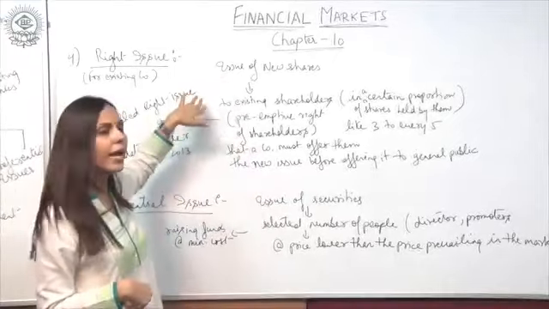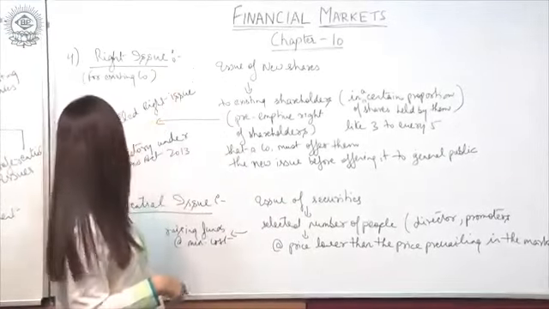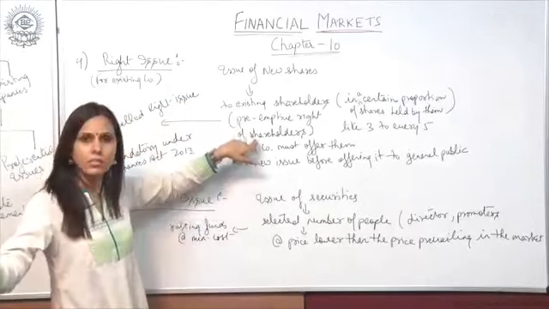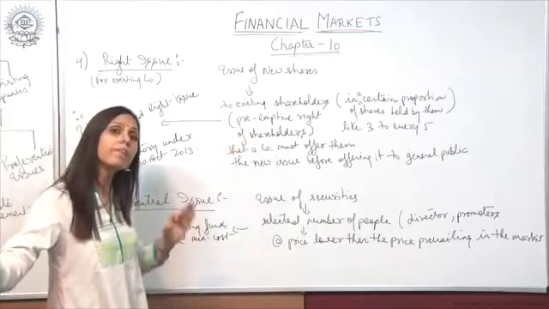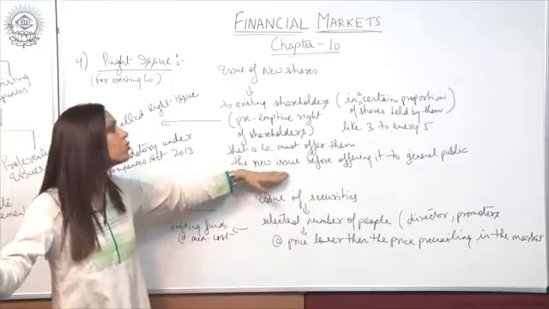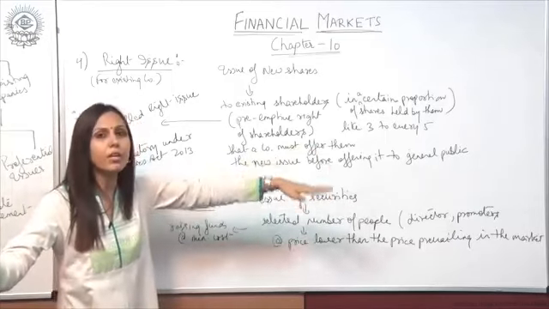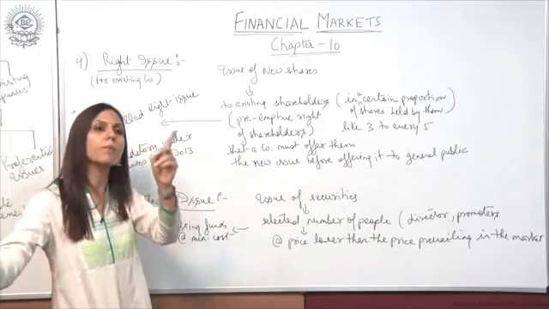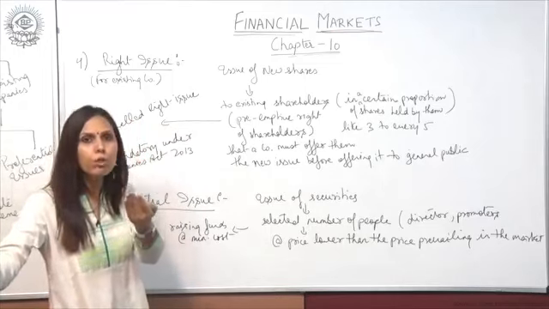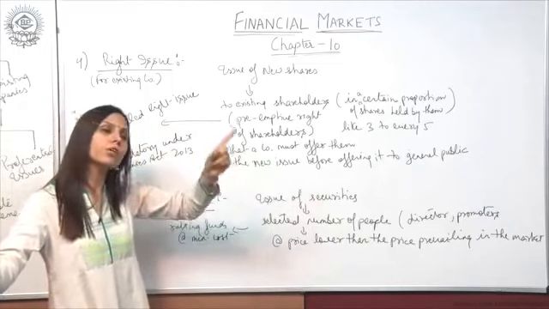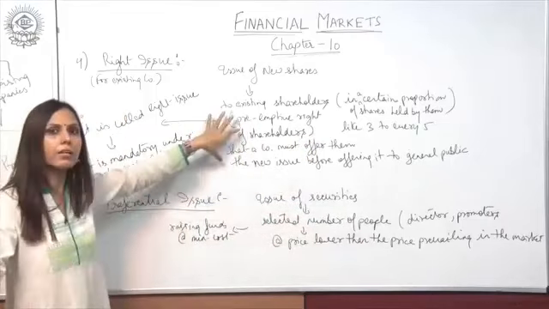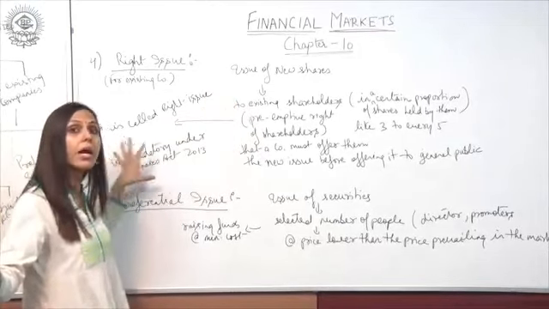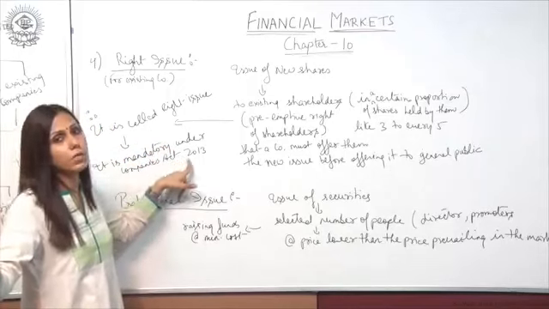You know why this particular method is called the rights issue? Because it is a preemptive right of the existing shareholders that a company must first offer a new issue to them before offering it to the general public. So it's a preemptive right of the existing shareholders that the new shares must first be given to them. It is mandatory under the Companies Act 2013.